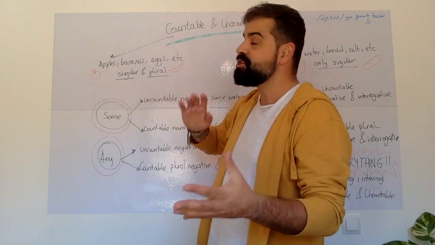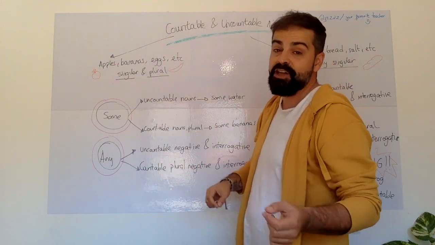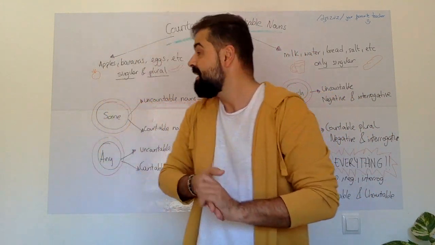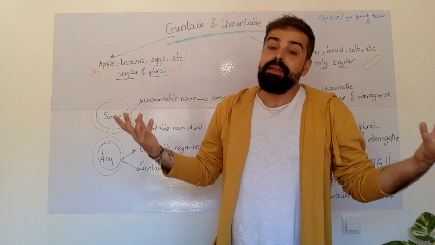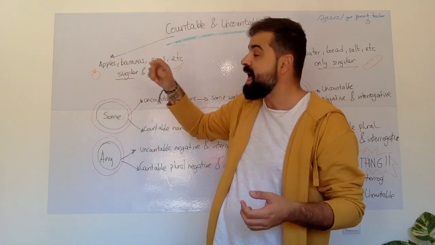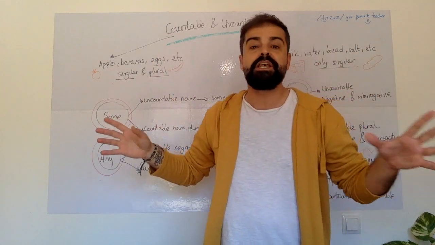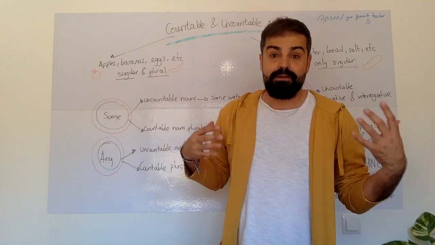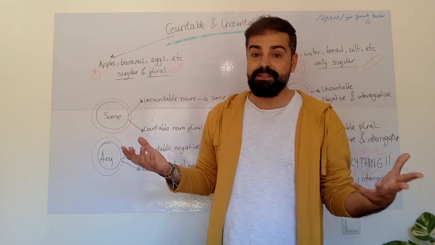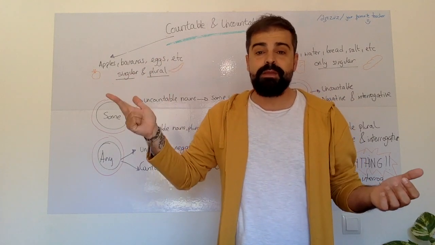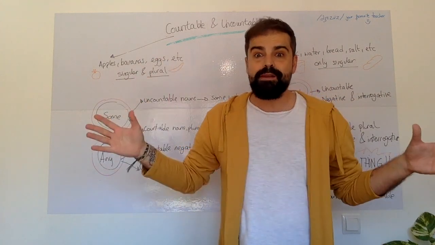So, coming back to the topic, countable and uncountable nouns, I'm going to tell you what a countable noun is. A countable noun is a noun that can be counted. Very easy. For example, we have apples, bananas, eggs, burgers, tables, chairs, anything that can be counted. How do you know if that can be counted? So easy, because you can say one banana, two bananas, three bananas, four bananas, 1,000,000 bananas.